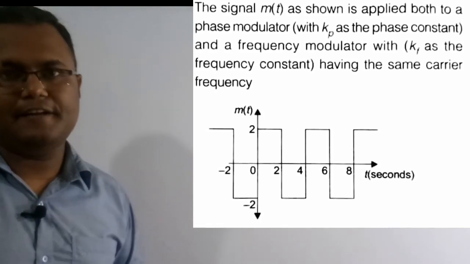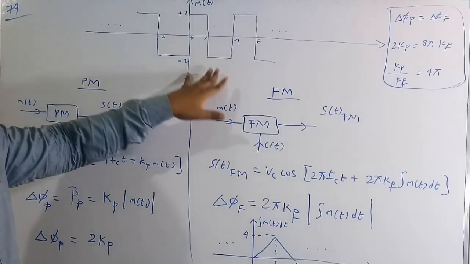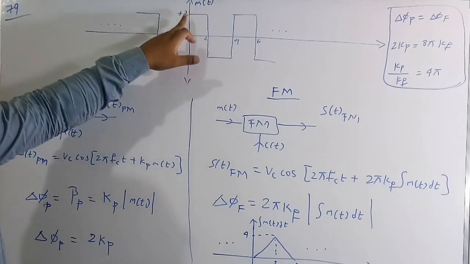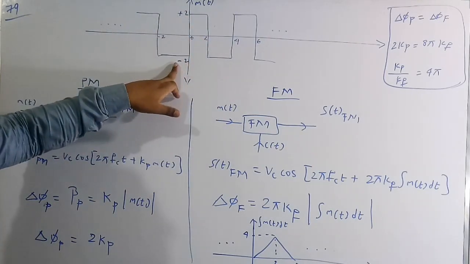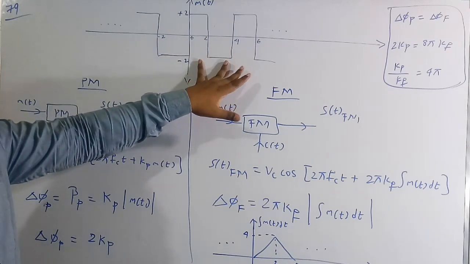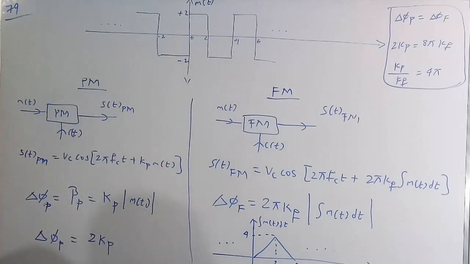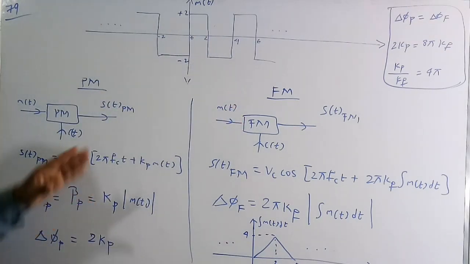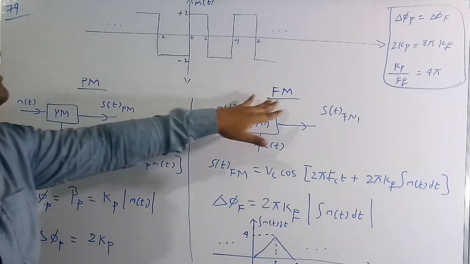So let's solve this numerical. This is the message signal. This is nothing but a periodic signal of positive peak value +2 and negative peak value of -2, and the time period of the signal is 4 seconds. So now this signal is given for the phase modulation and also the frequency modulation.